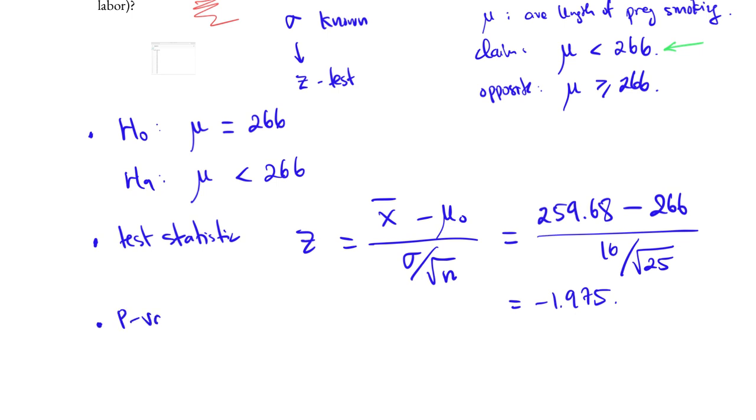This is the test statistic. The p-value will be computed using the one-sided test, so this is the probability that z is less than negative 1.975. And if we were to use a calculator, StatCrunch, normal calculator, or a table, we will get a p-value of 0.024.